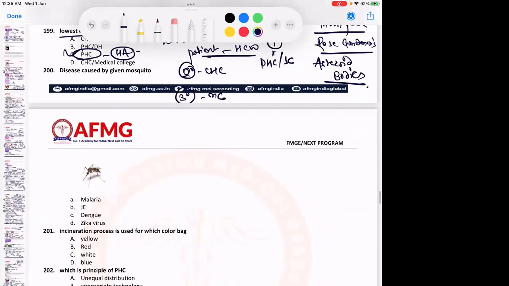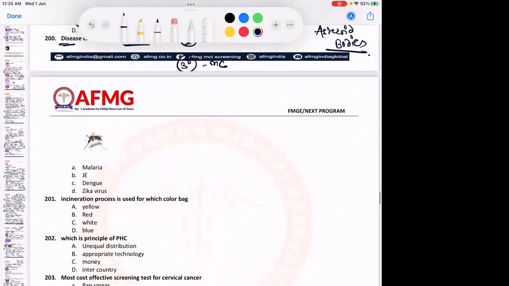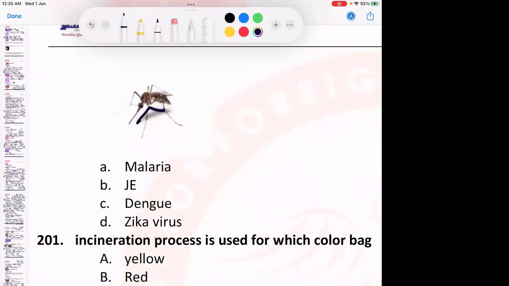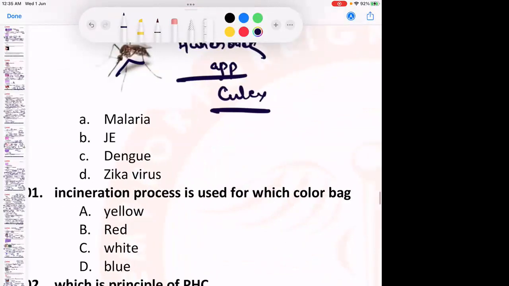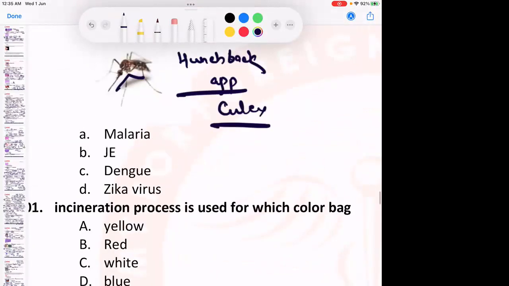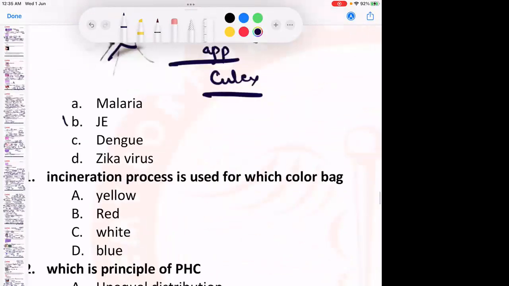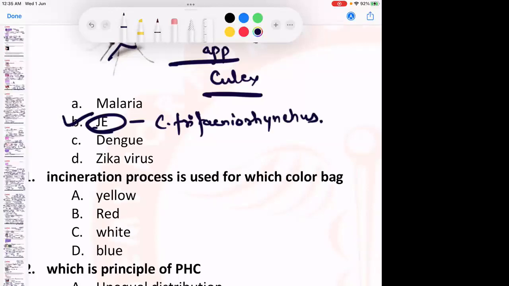Disease caused by the given mosquito. Here you can see a mosquito, if I can just zoom it in, which has a hunchback appearance. Hunchback appearance is usually shown by the Culex mosquito. The Culex mosquito will transmit JE, that is Japanese encephalitis. The most common Culex causing Japanese encephalitis is Culex tritaeniorhynchus, followed by Culex vishnui. No issues with this.